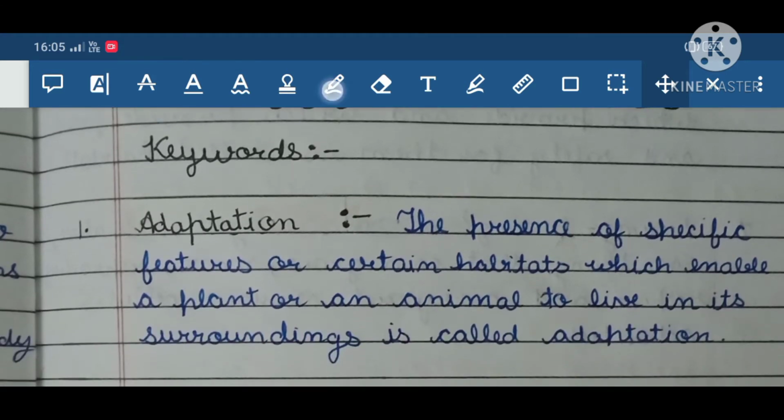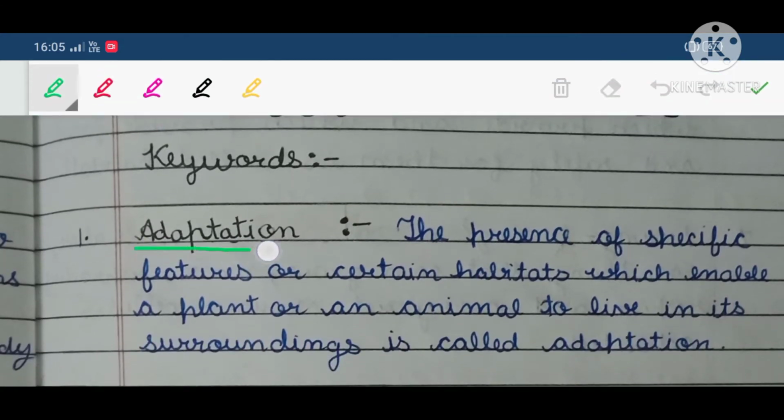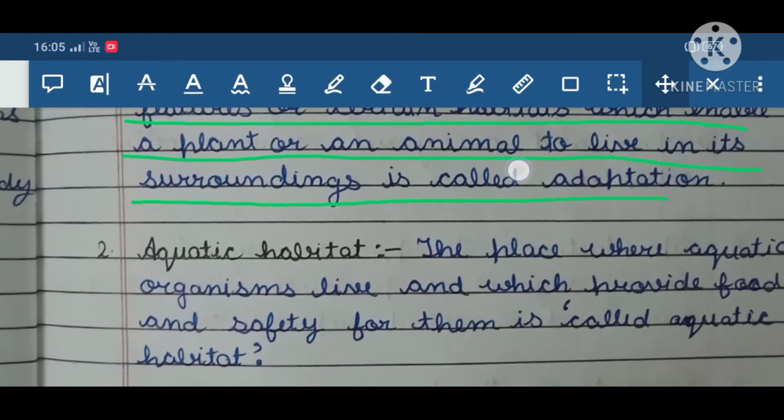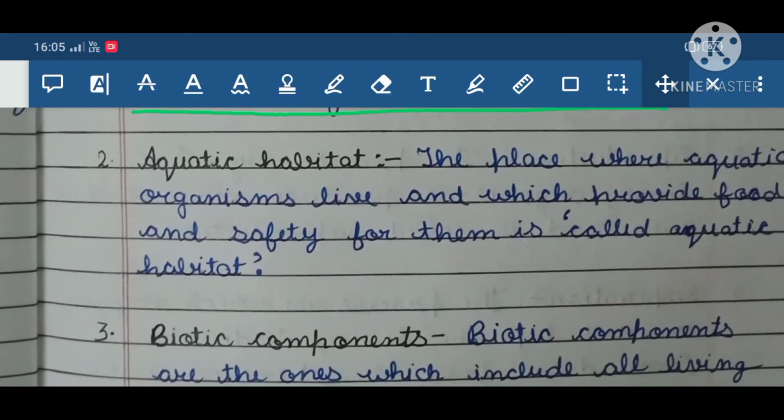So first we will do our keywords. Adaptation: the presence of specific features or certain habitats which enable a plant or an animal to live in its surroundings is called adaptation.